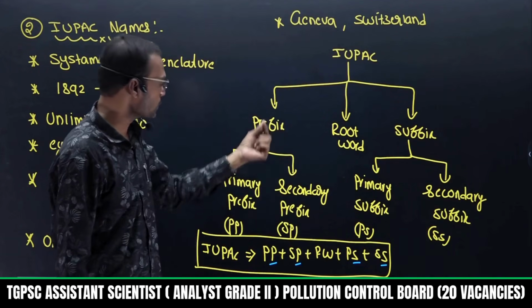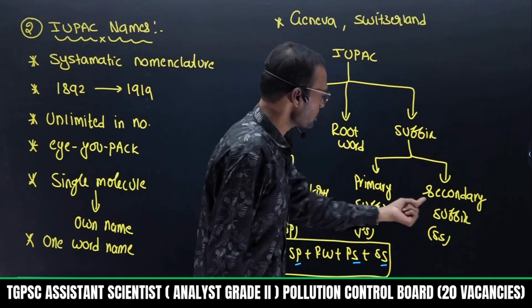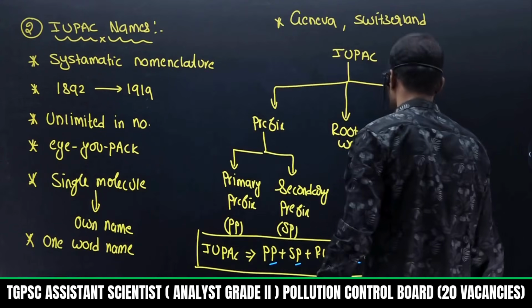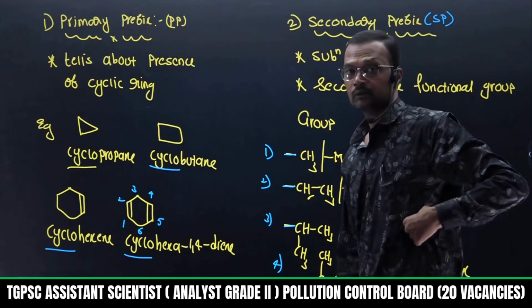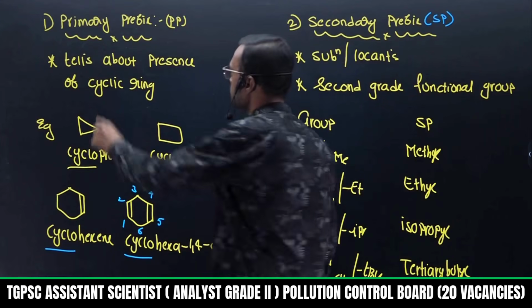It is a mixture of five parts: primary prefix, secondary prefix, root word, suffix, primary suffix and secondary suffix. Right now we discussed what is primary prefix. Primary prefix explains about rings. If any ring is present, use the primary prefix cyclo. If I use the word cyclo, it is a primary prefix.